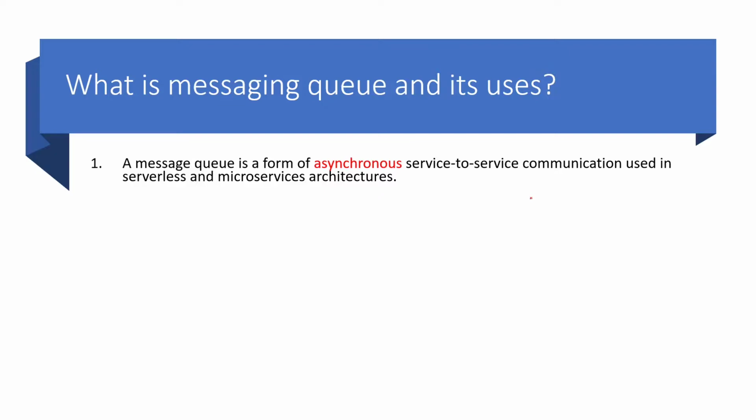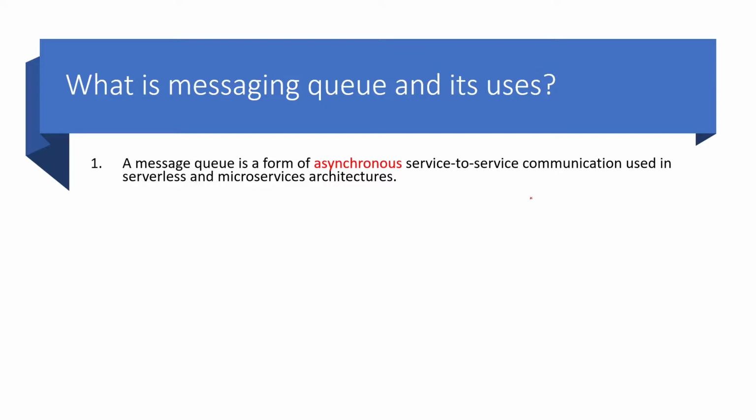So in synchronous communication, what happens is when a message is sent from microservice 1 to microservice 2, microservice 1 will wait for the response from microservice 2 before it sends another message to microservice 2. Basically what I am saying is microservice 1 waits for the response from microservice 2 before it sends another message. Basically there is a synchronous communication between microservice 1 and microservice 2. This is called synchronous. What is asynchronous?